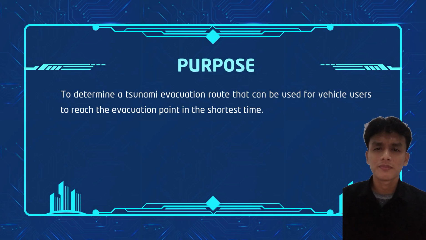Next, I will explain the structure of the abstract and the components included in it. The first part of the abstract is the purpose. In this paper, the purpose is to determine a tsunami evacuation route that can be used by vehicle users to reach the evacuation point in the shortest possible time.